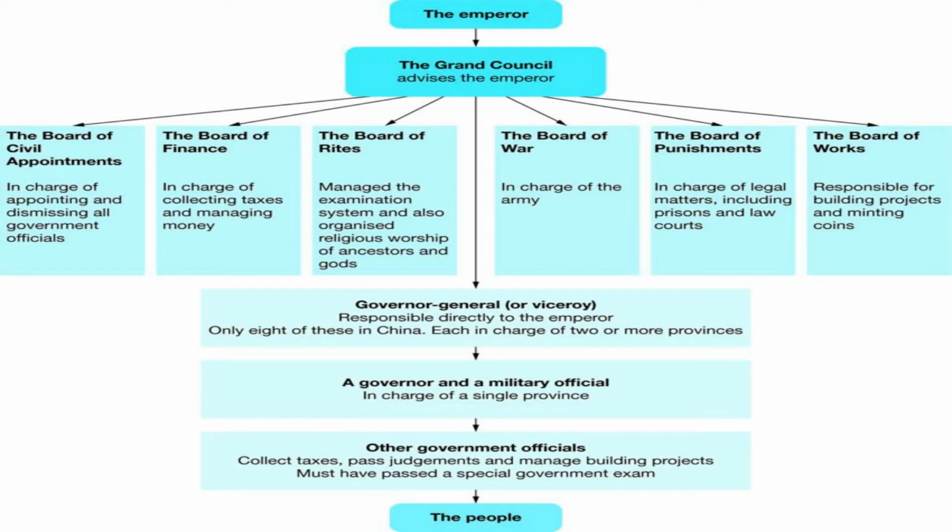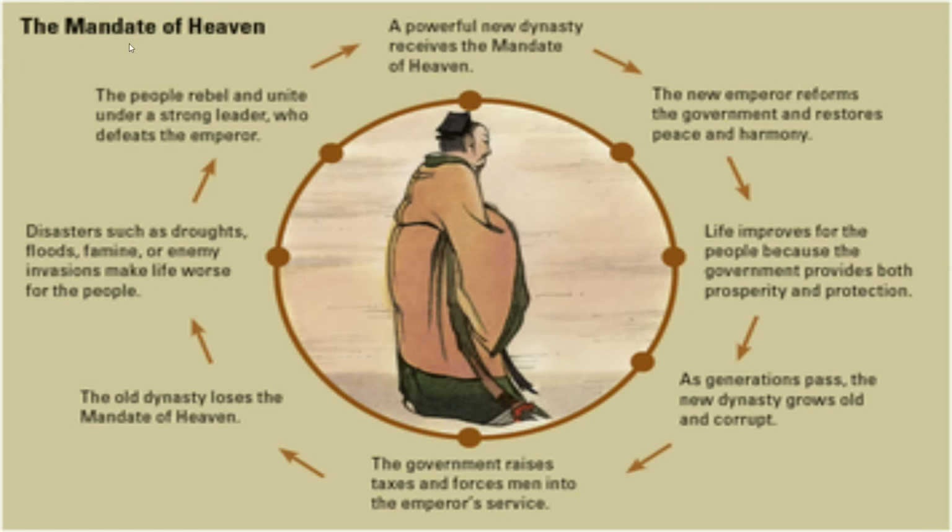And the really important thing to know with the Chinese emperors is they ruled through what was called the Mandate of Heaven. So China had multiple what were called dynasties, and these dynasties received their power from what they called the Mandate of Heaven. So say you had a new dynasty, they received that mandate. The new emperor would reform the government, make life better, restore peace and harmony, because usually with a new dynasty, it was new because of war.